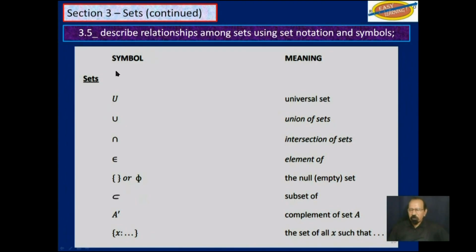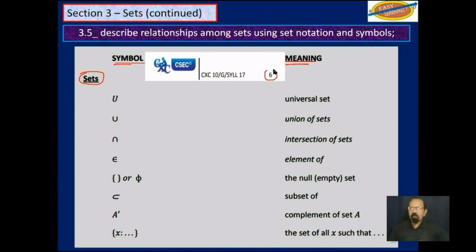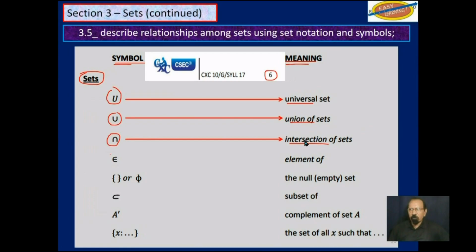So in addition to those terms that we just looked at, we need to know symbols and meaning when we are dealing with sets. And this picture here is taken from the syllabus, page 6. First of all, this one here means universal set. We have used that before. The second one here, union of sets. We have used that before. This one here, intersection of sets. We have also used that before.